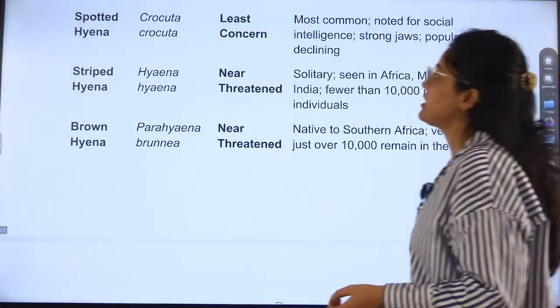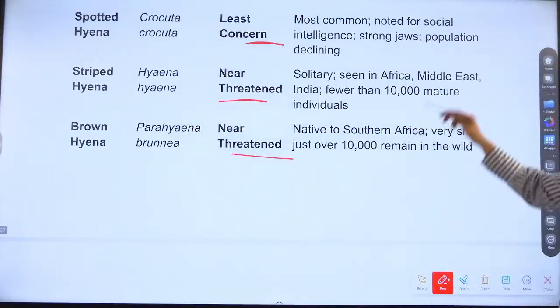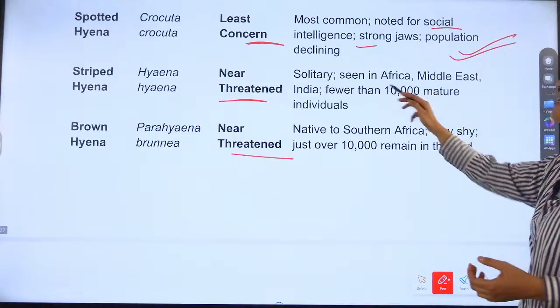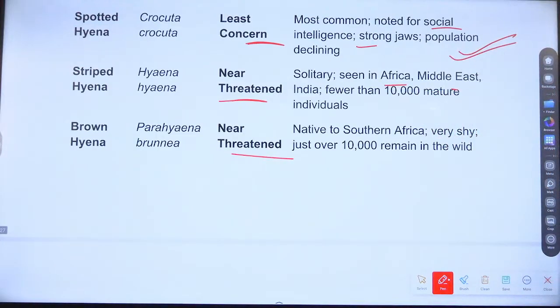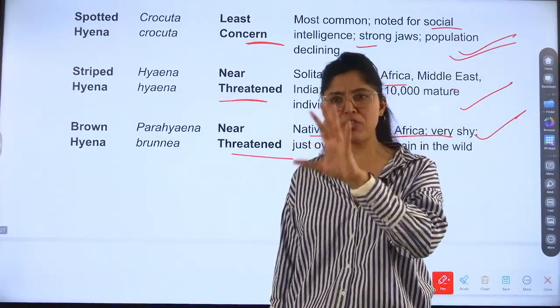So what is the protection status? Least concern, near threatened, and near threatened. Most common, noted for social intelligence, strong jaws; population declining, solitary, seen in Africa, Middle East, India, fewer than 10,000; and then native to southern Africa, very shy. Least concern means the population is okay.